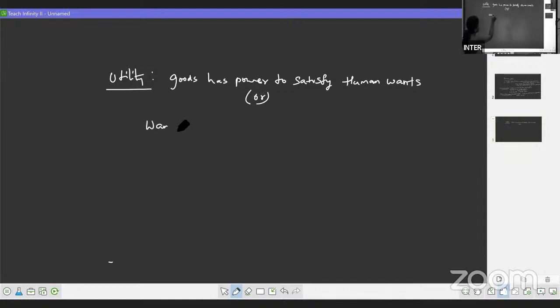Want satisfying power of a commodity is called utility. Means if a product is satisfying your want, then we say the product is having utility.